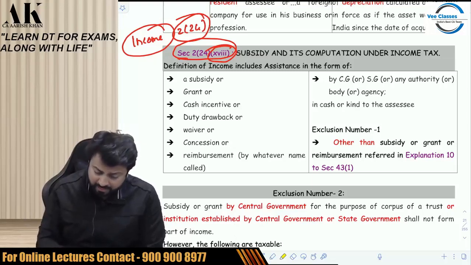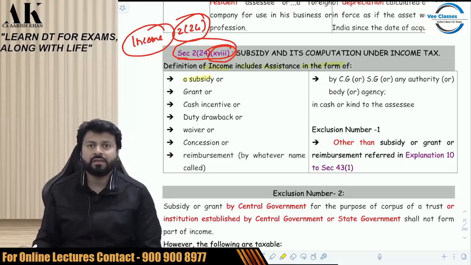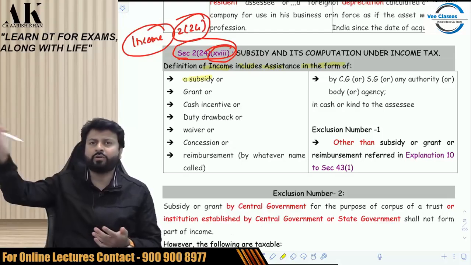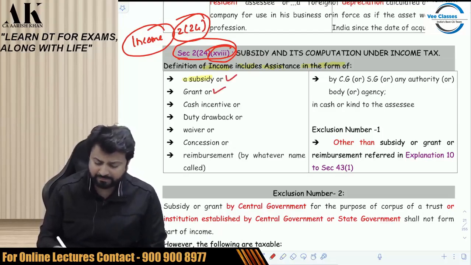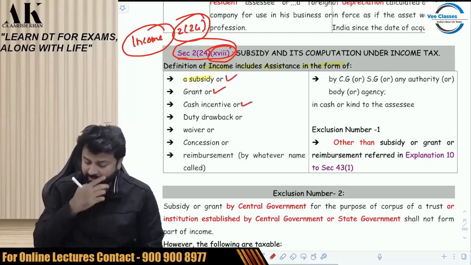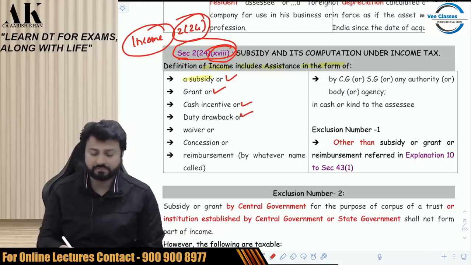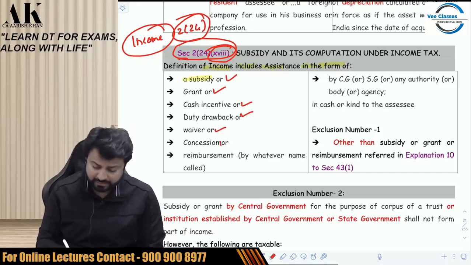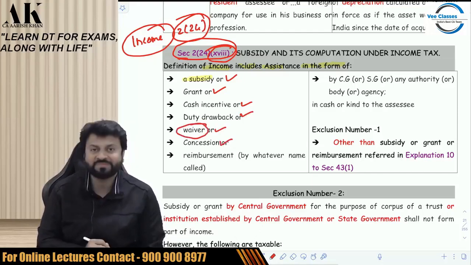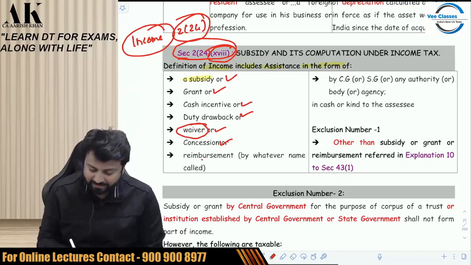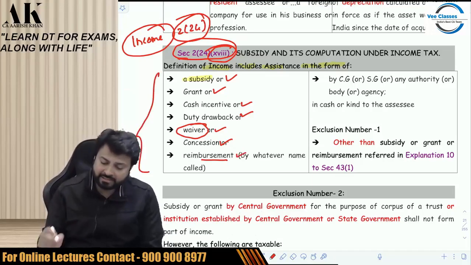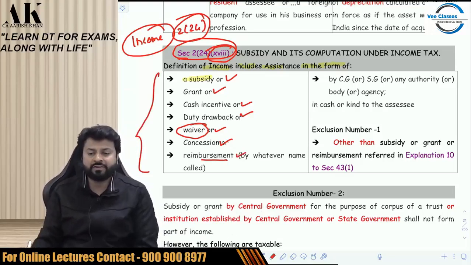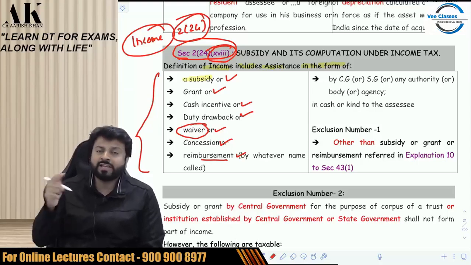Pay attention, please. Definition of income includes assistance in the form of what? Subsidy is income. If it is income, it means you have to add it to income and pay tax. Okay, subsidy is income. Grant is income. Cash incentive is income. Duty drawback is income. Waiver is income. Concession is income. See, waiver is income now. Concession is income. Reimbursement is income by whatever name called. All these things are what? Income. After Finance Act 2015, they have amended this provision. Now, all of them are income.